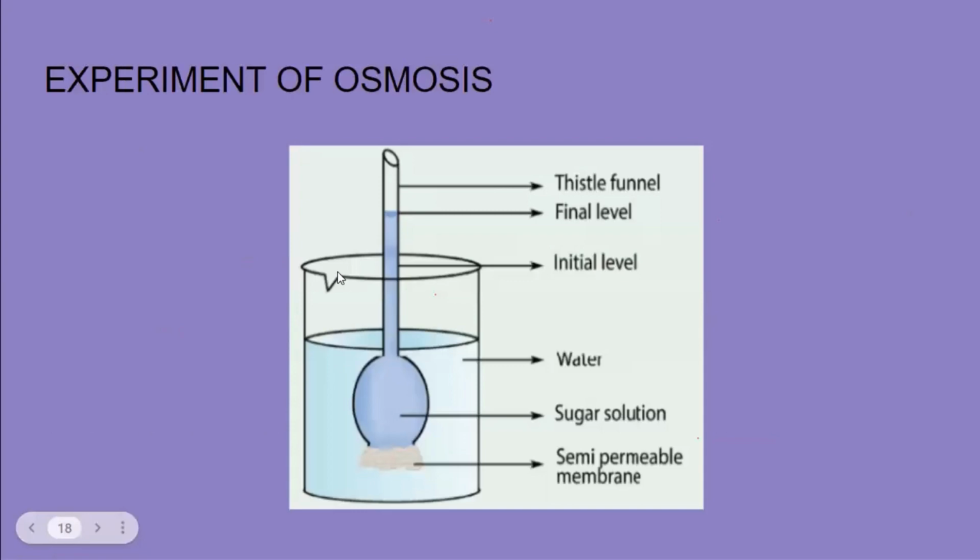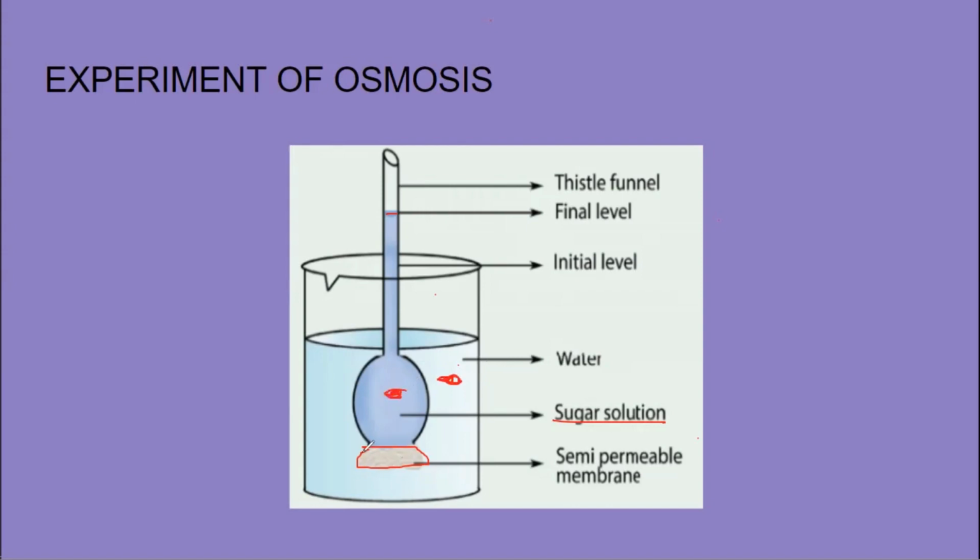So there are some experiments of osmosis. You can see we have taken a thistle funnel, and the end of the thistle funnel is wrapped with an artificial semi-permeable membrane. Inside the thistle funnel we have taken sugar solution, and we have placed the thistle funnel in water. Water is more in the beaker outside and less in the thistle funnel, with a semi-permeable membrane in between. So water will start getting inside by osmosis. As a result, in some time the level of the glucose solution will rise, and if you do not remove it, the glucose solution will start overflowing.